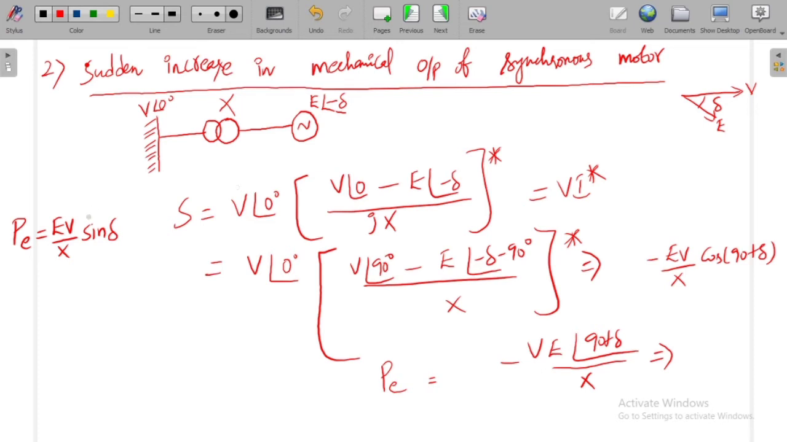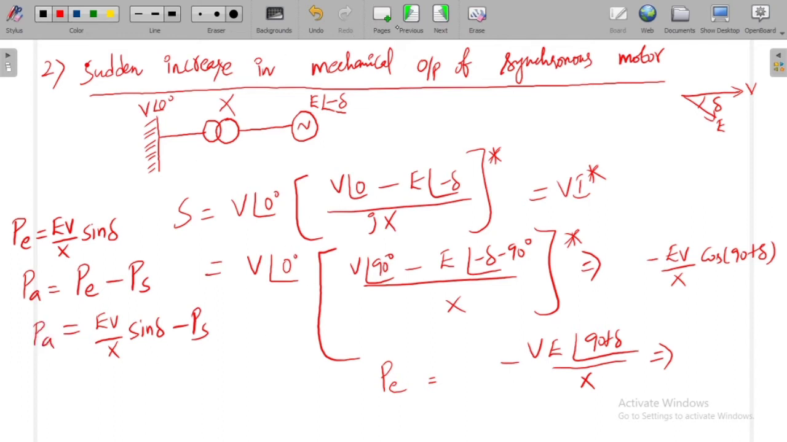Now, what is the accelerating power in case of a motor? In case of a synchronous motor, the accelerating power is the difference between the electric power and the shaft power. Is it right? So the accelerating power now becomes EV by X sin delta minus PS. This is the accelerating power.